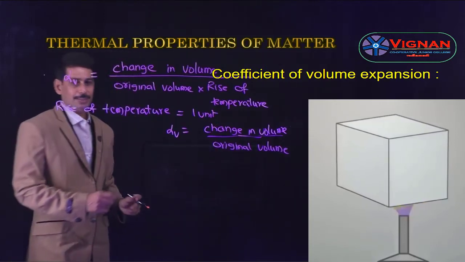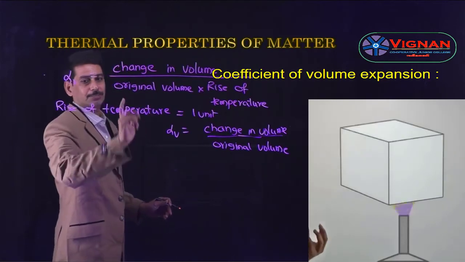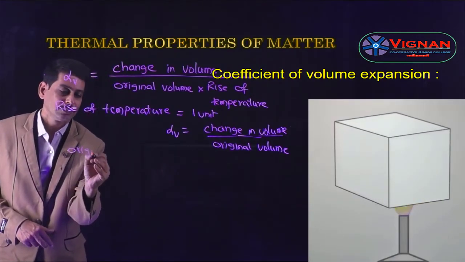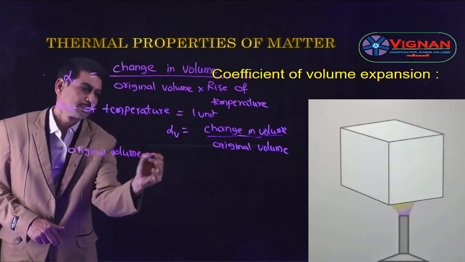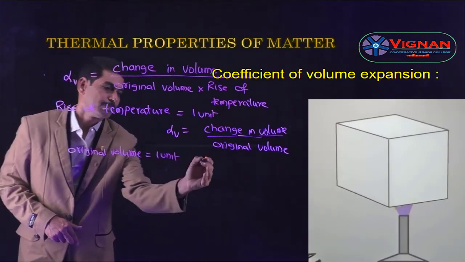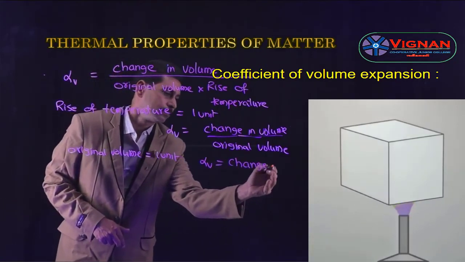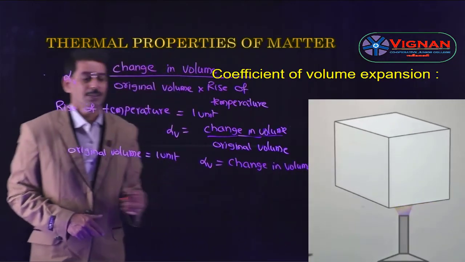So from this we can give the definition. It is defined as the ratio of change in volume to its original volume per unit rise of temperature. And if you take the original volume also as 1 unit, then alpha V is equal to just change in volume. So from this also you can give the definition.